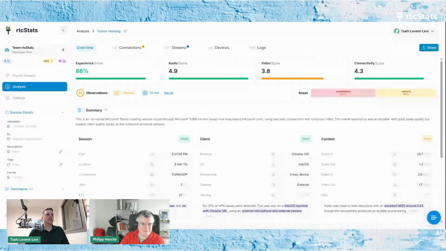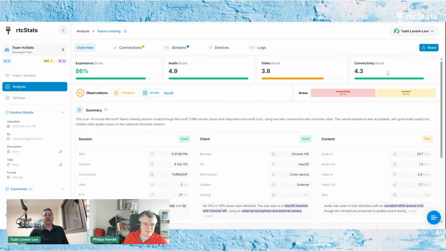Let's do this. So this is a dashboard of rtcStats. It looks at a Microsoft Teams call. Doesn't really matter what we're seeing here in terms of the type of call, but what you can see are 4 score numbers that we now have on each and every file that gets uploaded. What we do is we calculate MOS score for audio, and something similar to MOS score for video.